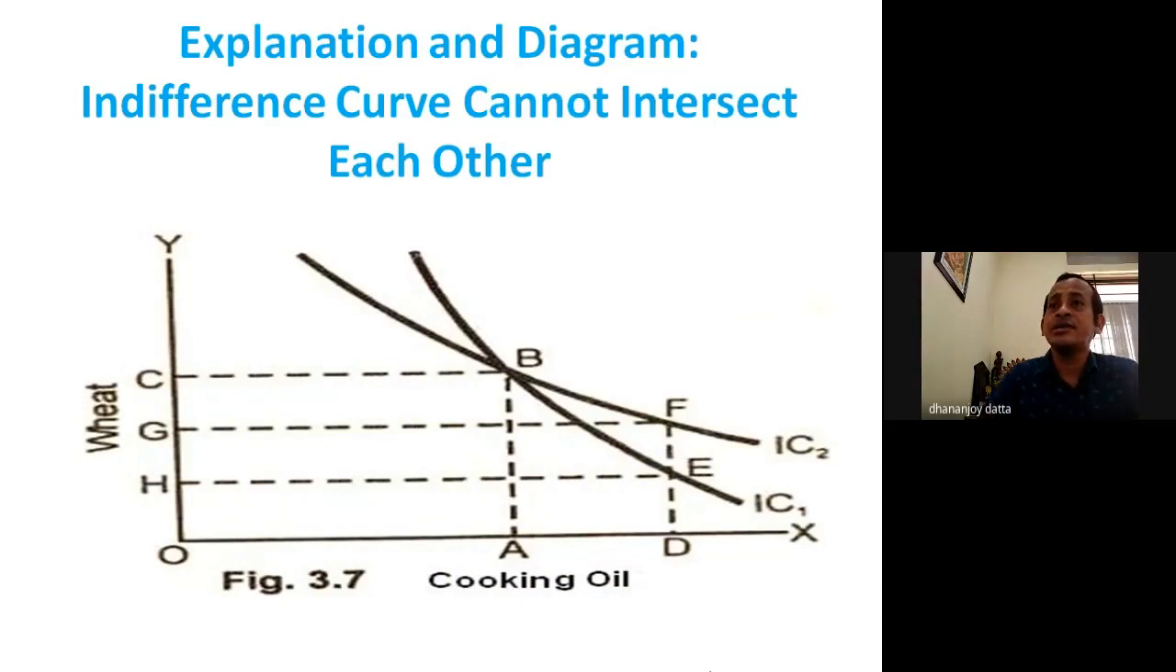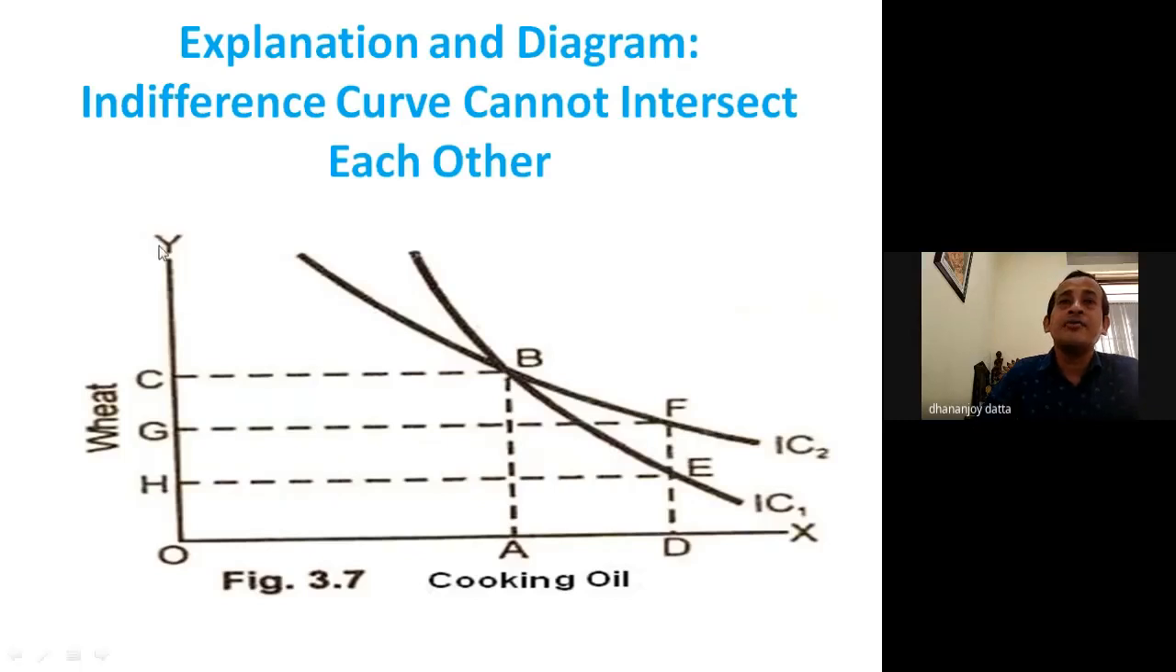Like you are seeing here, there are two indifference curves, indifference curve 1 and indifference curve 2, and these are intersecting here at point B. But according to the basic assumption of the indifference curve, these curves cannot intersect each other. Now we're going through why two indifference curves cannot intersect each other.